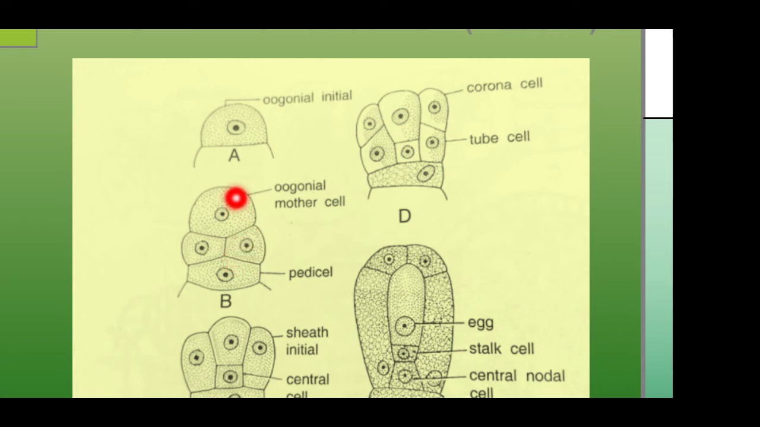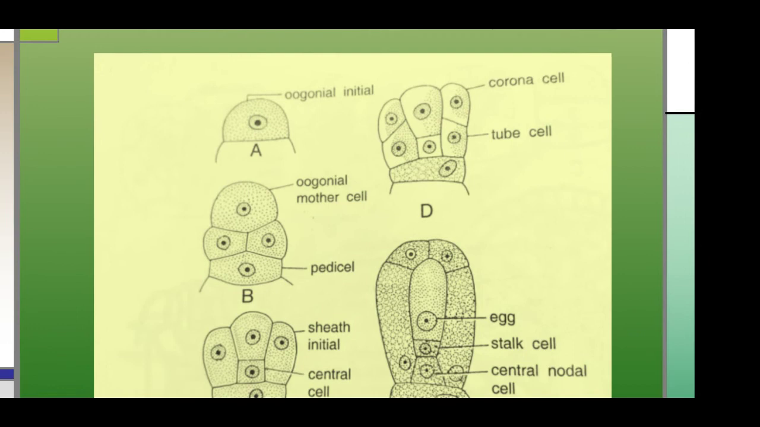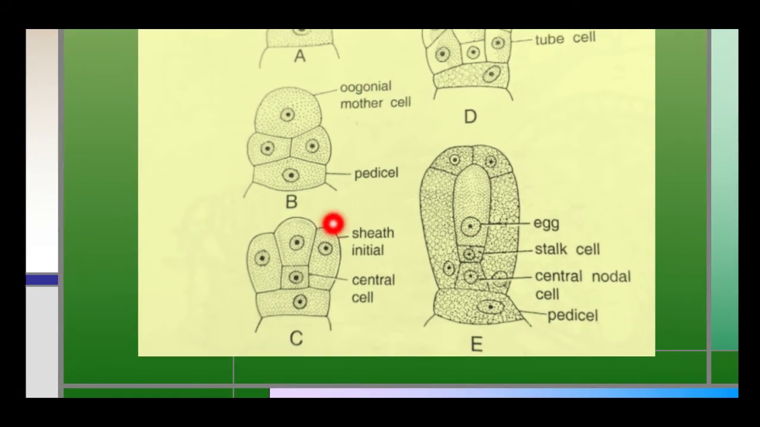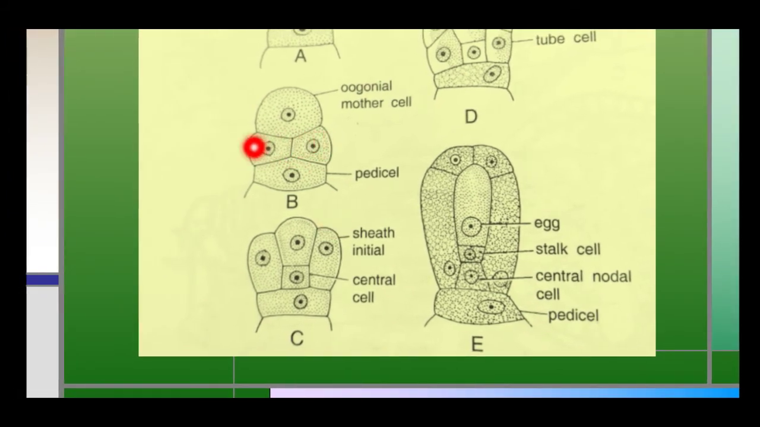The oogonial mother cell elongates and then divides transversely into a small basal stalk cell and a large distal oogonium. These oogonial mother cells divide transversely to form a lower stalk cell and the upper egg. While the sheath initial divides vertically, the middle layer is the sheath initial.